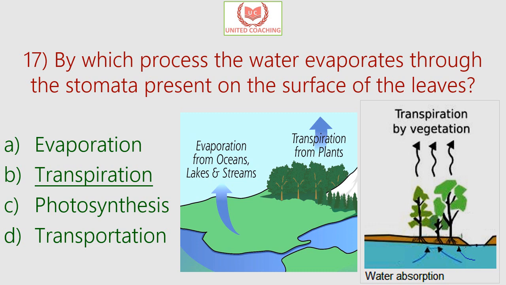And the difference between evaporation and transpiration is that transpiration is a physiological process and evaporation is a physical process.